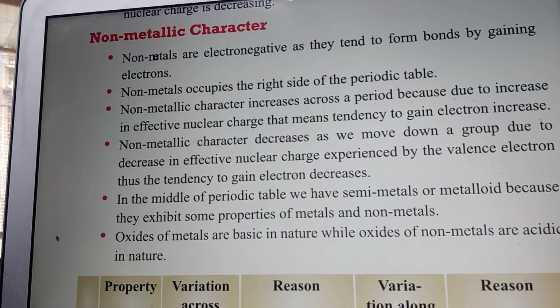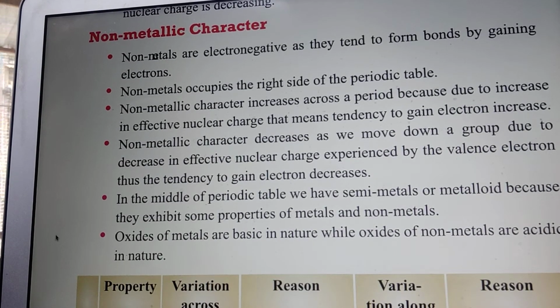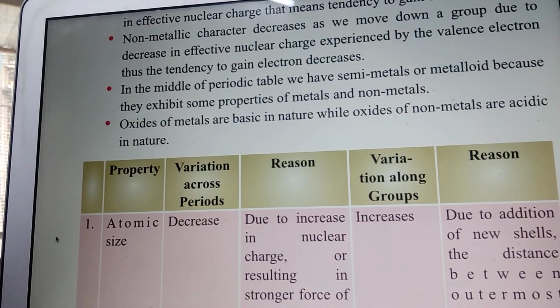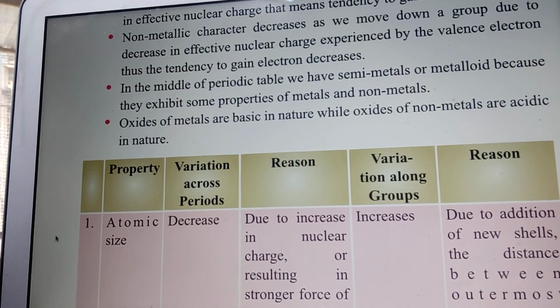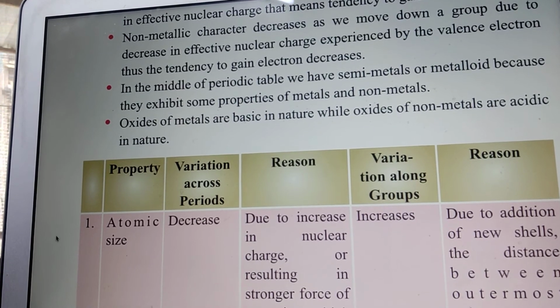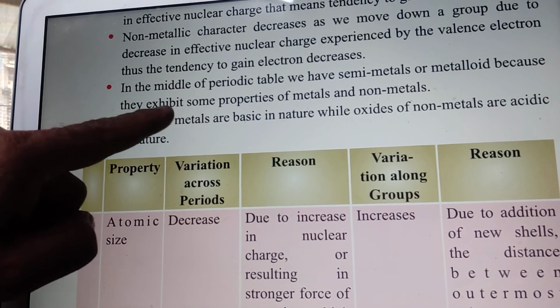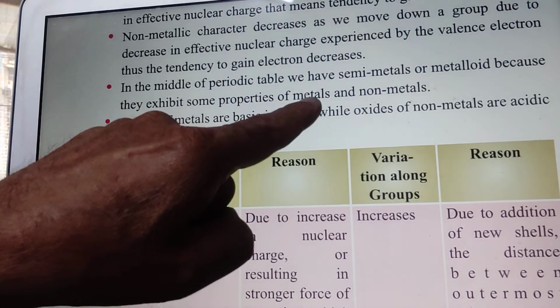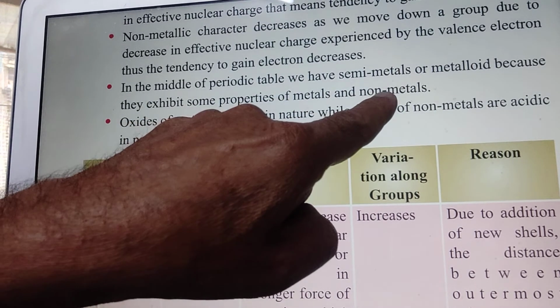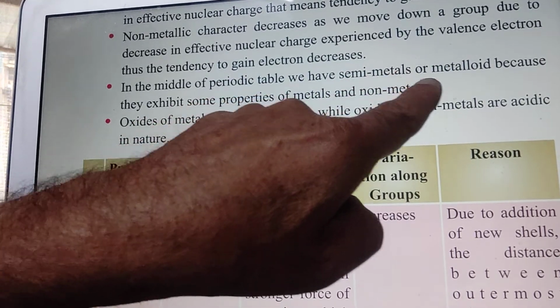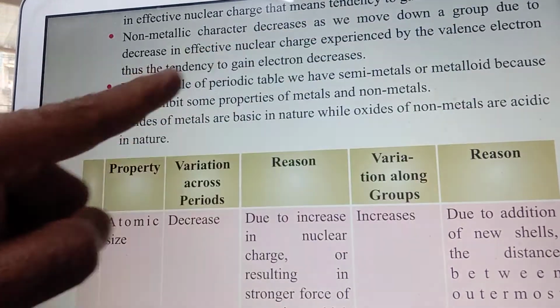In the middle of the periodic table, we have semi-metals or metalloids, which are shown by pink color in the NCERT book because they exhibit some properties of metals and some properties of non-metals. Therefore, they are called semi-metals or metalloids.